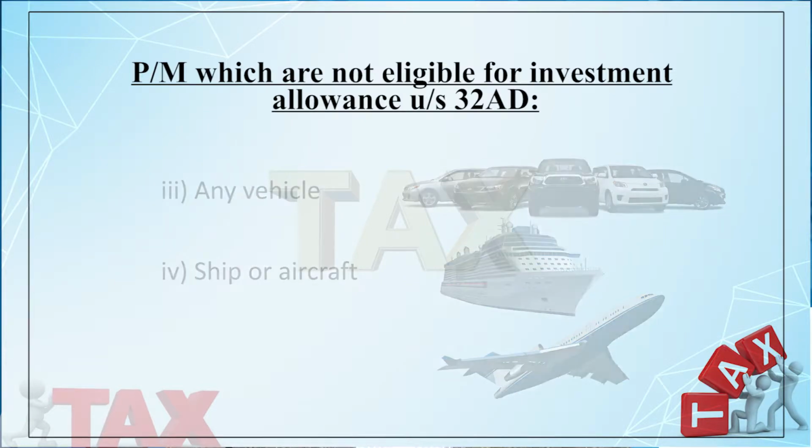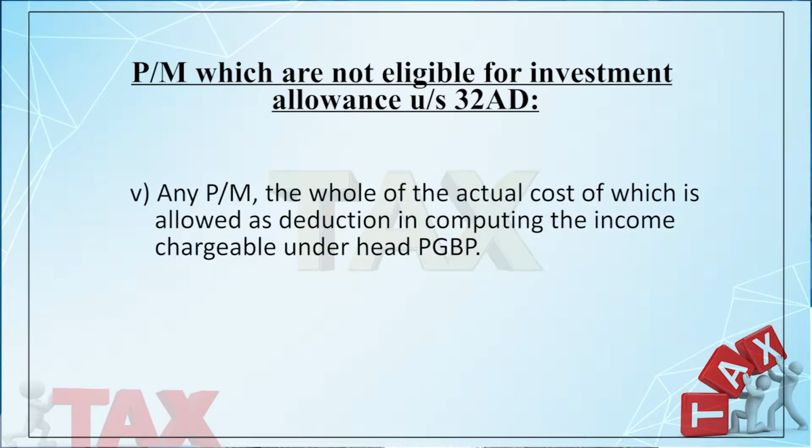The last one is any plant and machinery, the whole of the actual cost of which is allowed as deduction in computing the income chargeable under the head profit and gains of business or profession. So this type of machine is excluded from the purview of section 32AD.